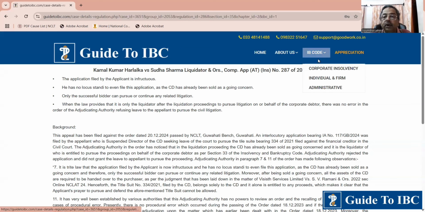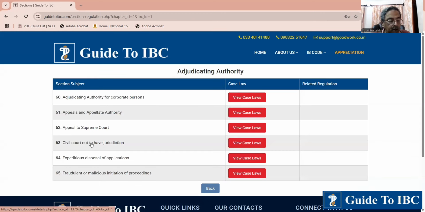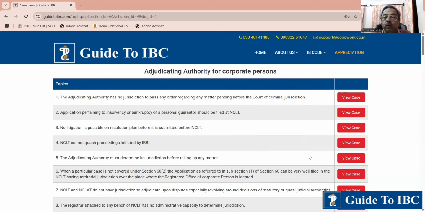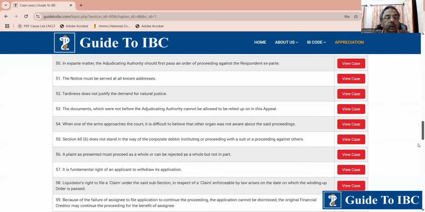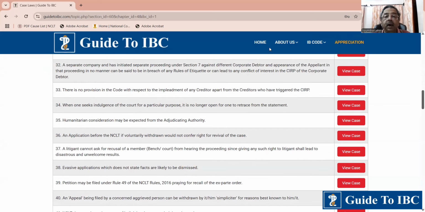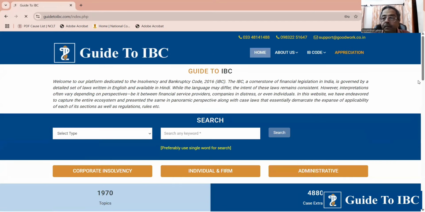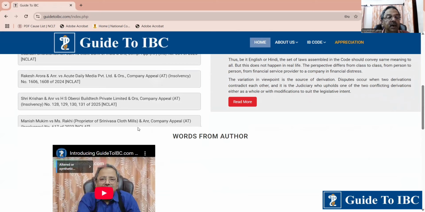Now let us switch over to adjudicating authority. If we come to corporate insolvency, go to adjudicating. Now we have one case. It is IMEX Services Limited versus Office of the Assistant Commissioner of Customs. This is in topic 92. So what is topic 92? Now how did IMEX Services Limited come about? Let us go and make it easy. IMEX Security, we'll see IMEX Security here.